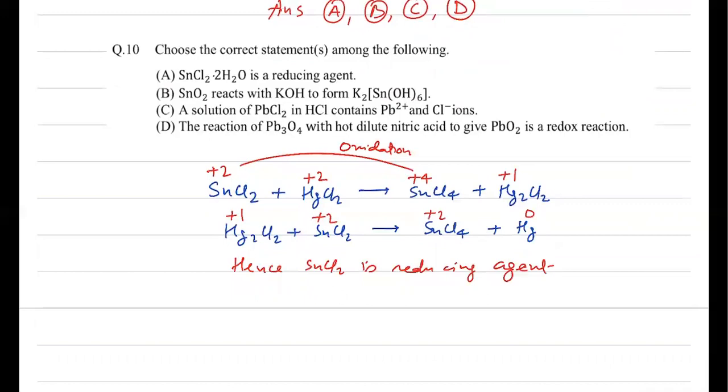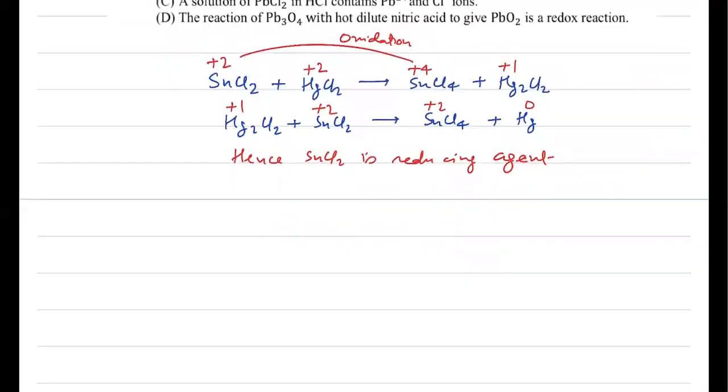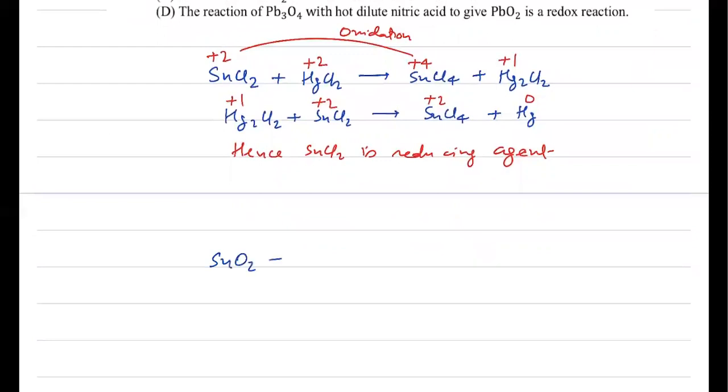Next case study, when SnCl2 reacts with KOH to form K2Sn(OH)6. So we all know that tin is amphoteric in nature, so it reacts with acid as well as with base. When SnCl2 is treated with KOH, first it forms its hydroxide form, which is a white precipitate, Sn(OH)4, this is a white precipitate.